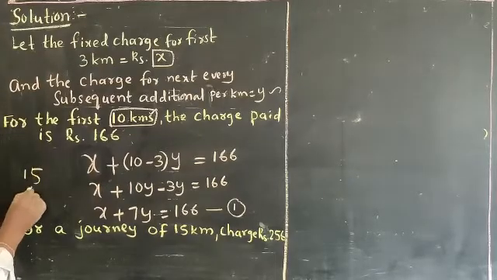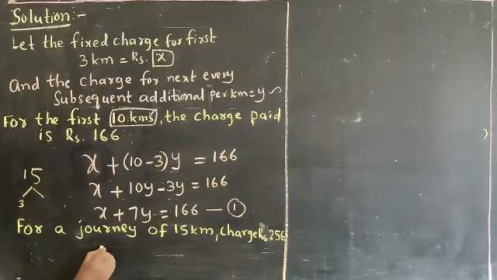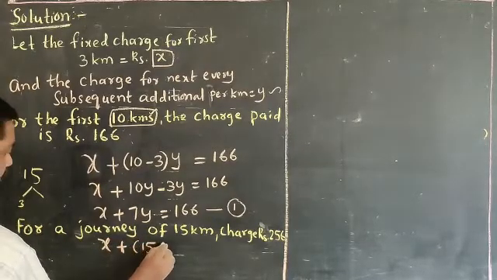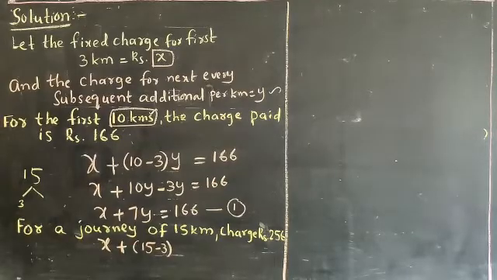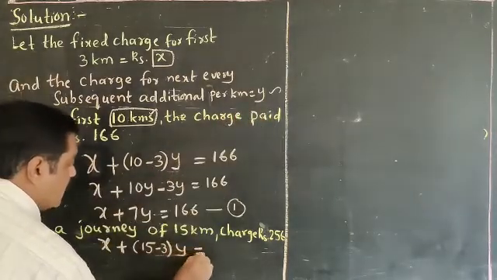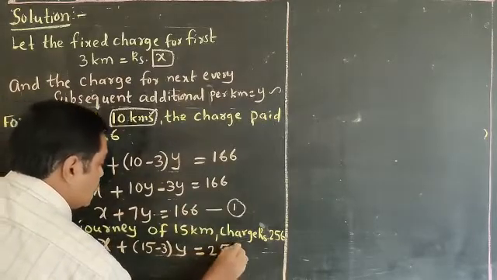In this 15 kilometers, first 3 kilometers he has to pay X rupees. Clear? X rupees plus the remaining kilometers, that means 15 minus 3, into charging Y rupees, that is equal to 256.